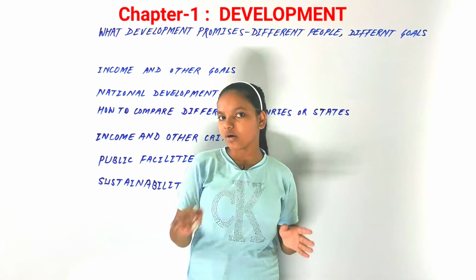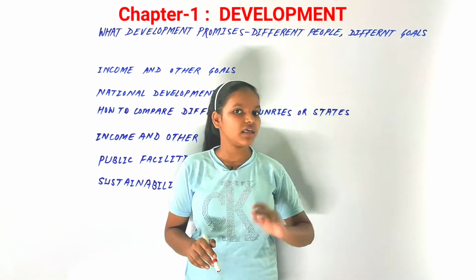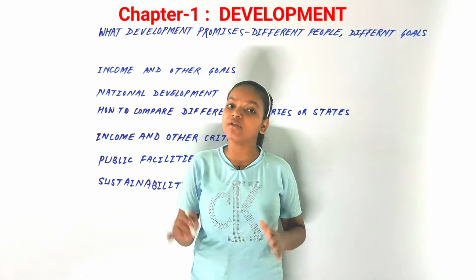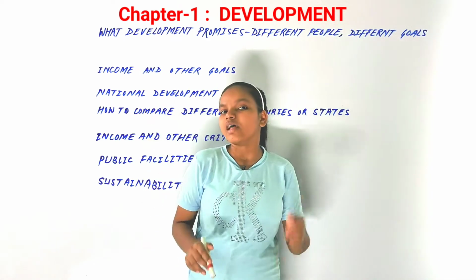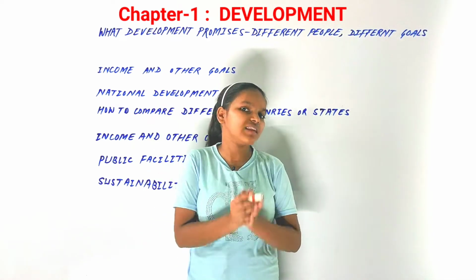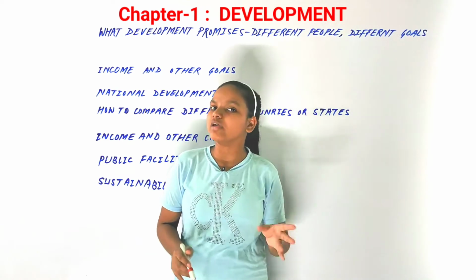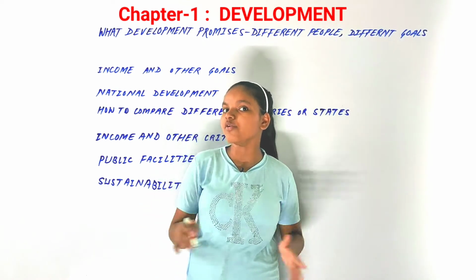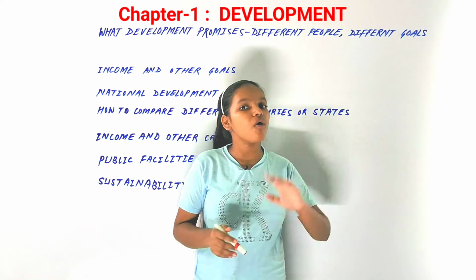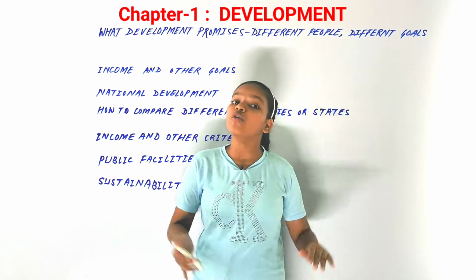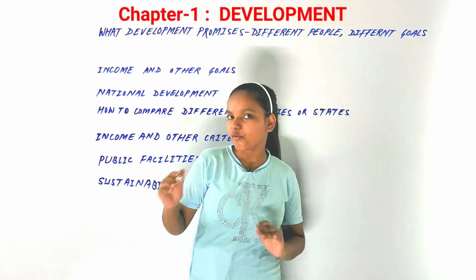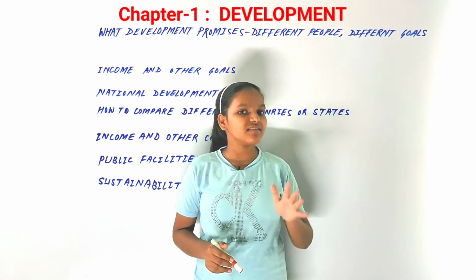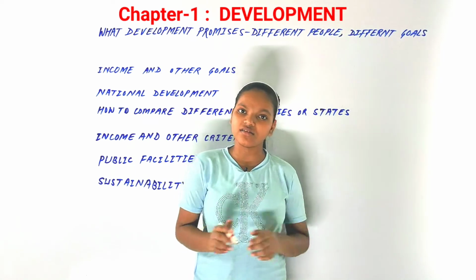At the beginning we'll have to talk about what development actually means, what can be done for national development. Can there be equality for all the people? Can we take all the people along for development? What are the essential things needed for that? We will see the answers to these questions in this chapter.